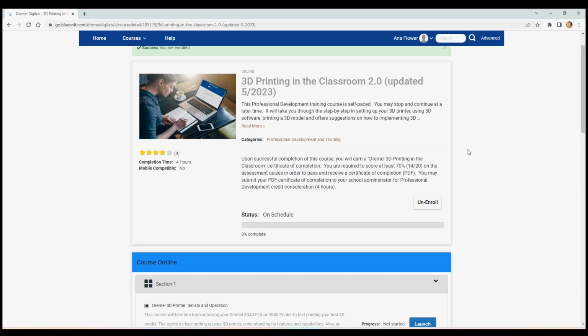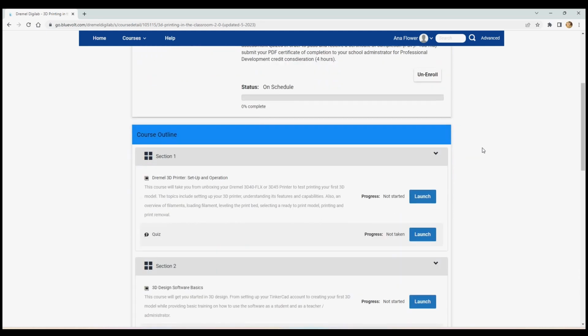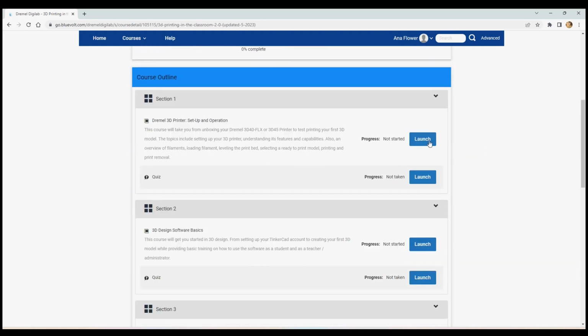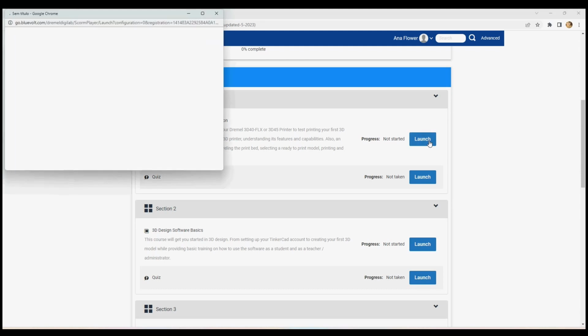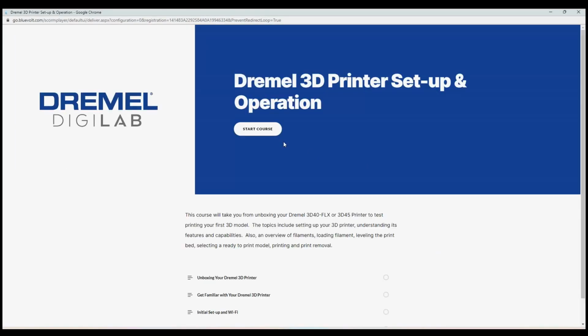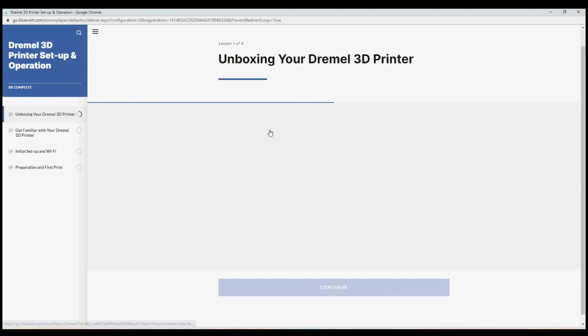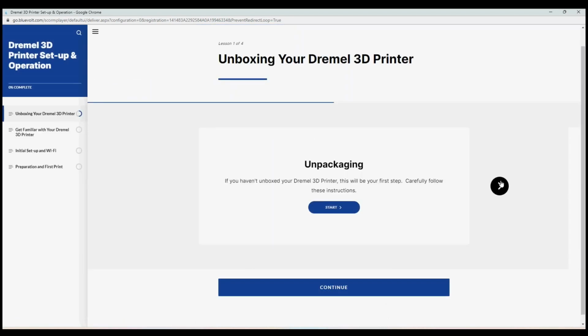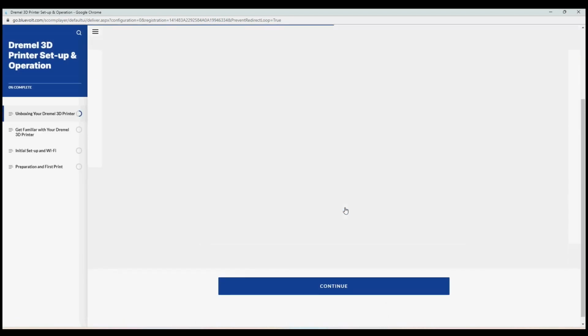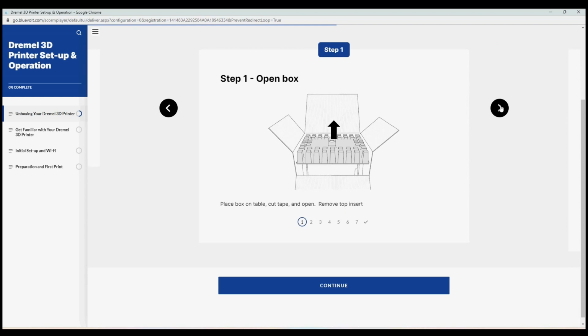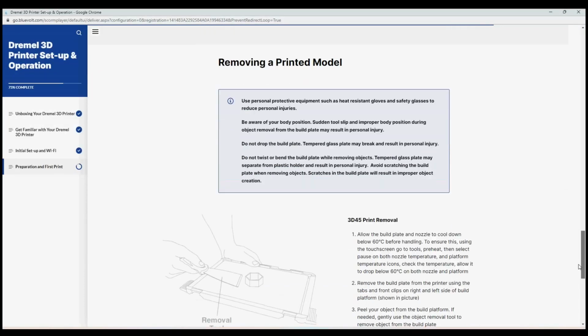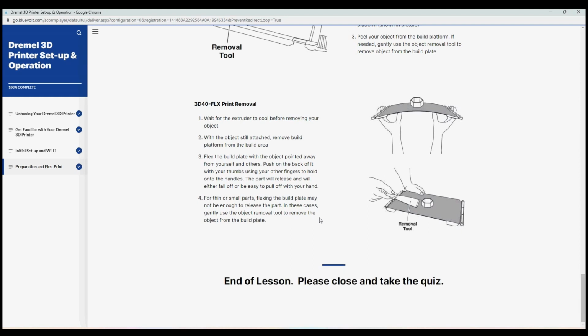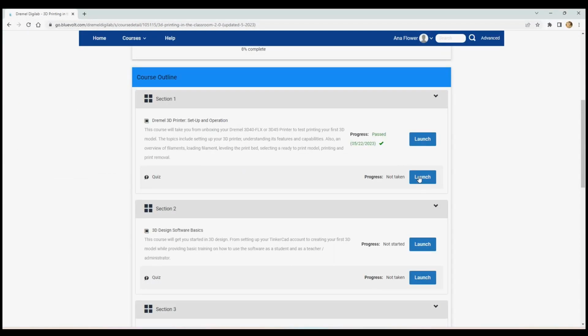If it's your first time, click to launch from Section 1. If you are returning, select a launch from the section where you left off. Click Start the course and start your course. At the end of each chapter, take the quiz to test your knowledge.